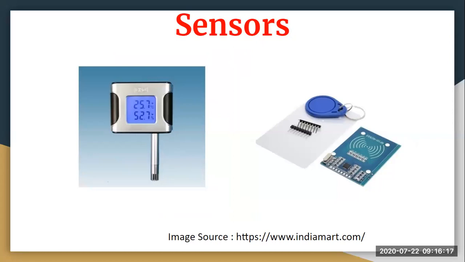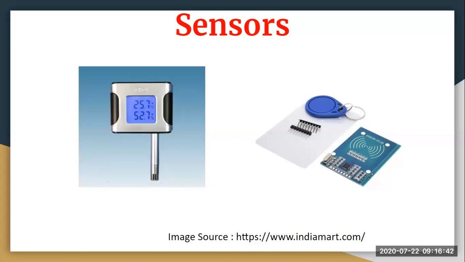Whatever is there in the environment, it senses it and brings us the result. So basically we can say that sensors are the devices that detect and respond to changes in the environment. There is a temperature sensor which you can see here, and another sensor, your RFID tag. Probably you will be doing a practical on it as well.